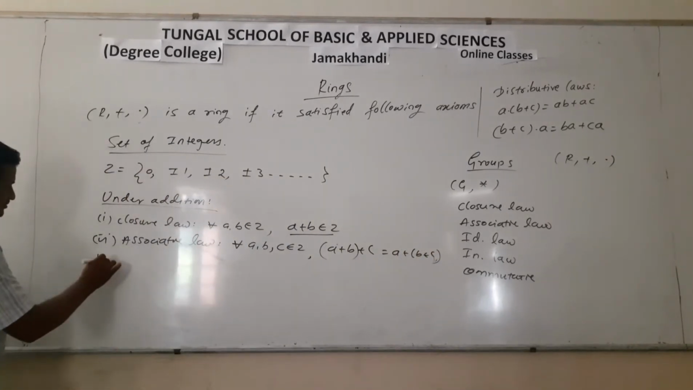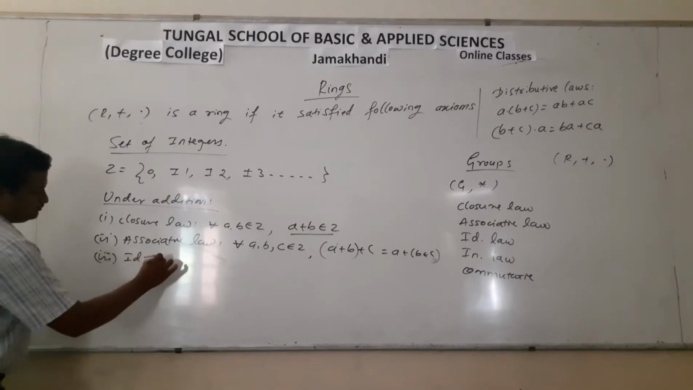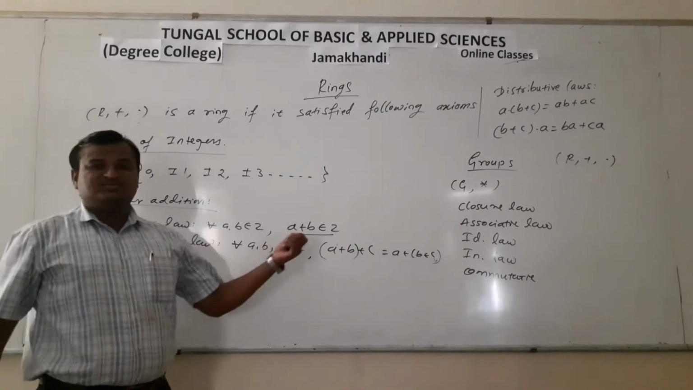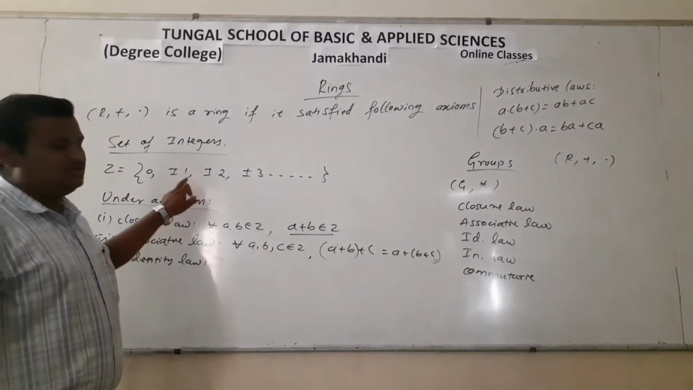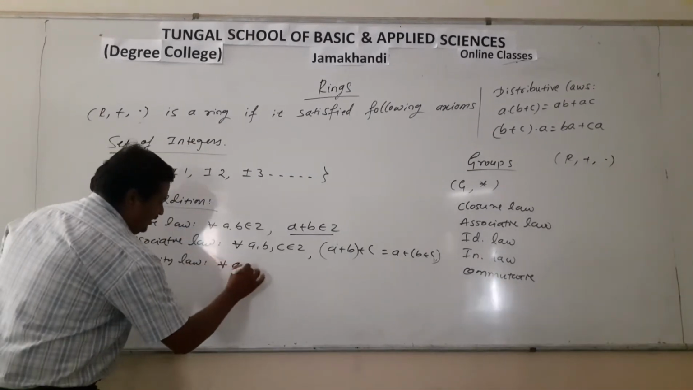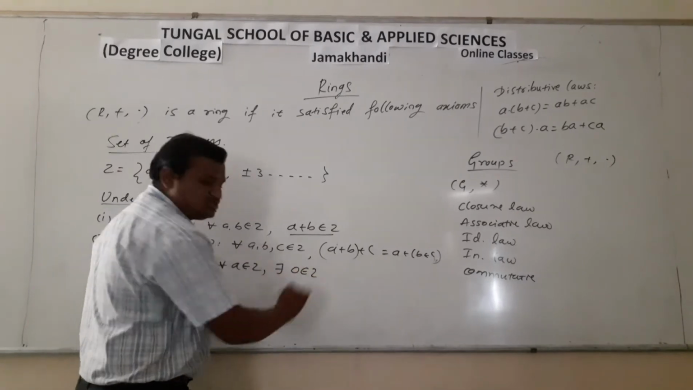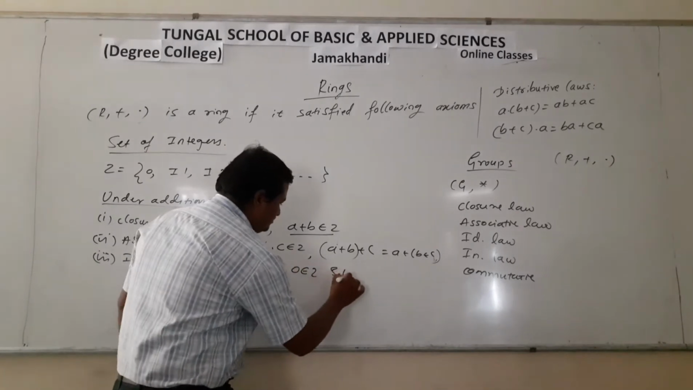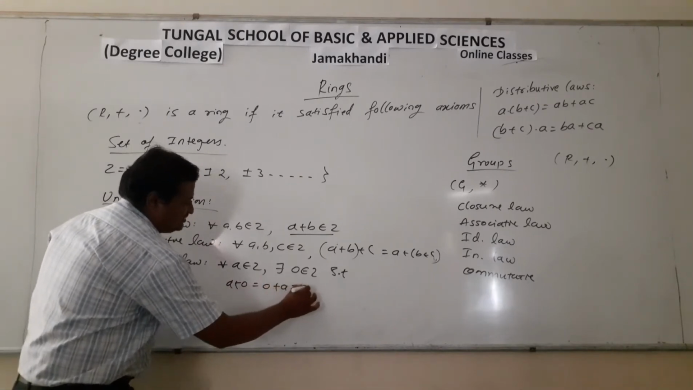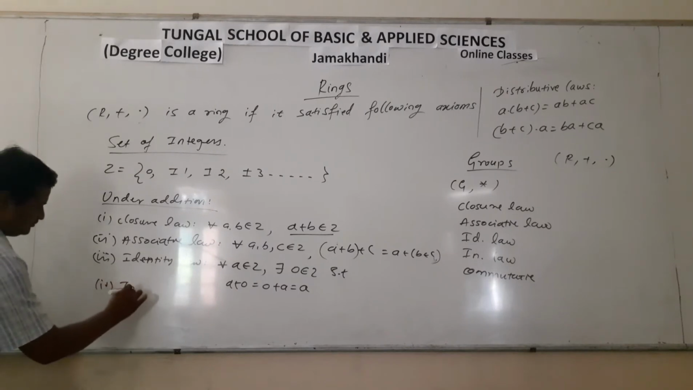Then the third one is identity law. We know that 0 is the identity element of the set of integers under addition. So therefore, for all A belongs to Z, there exists 0 belongs to Z such that A plus 0 is equal to 0 plus A is equal to A.